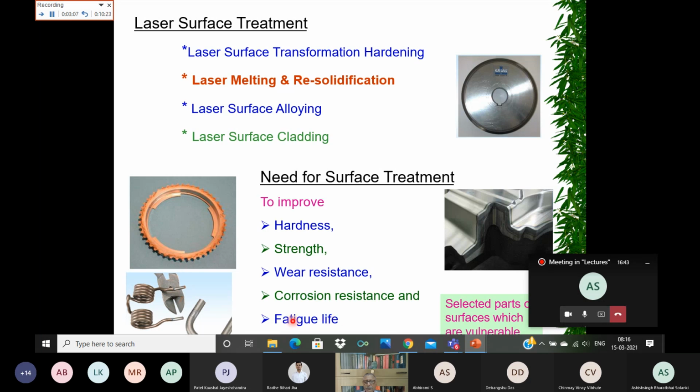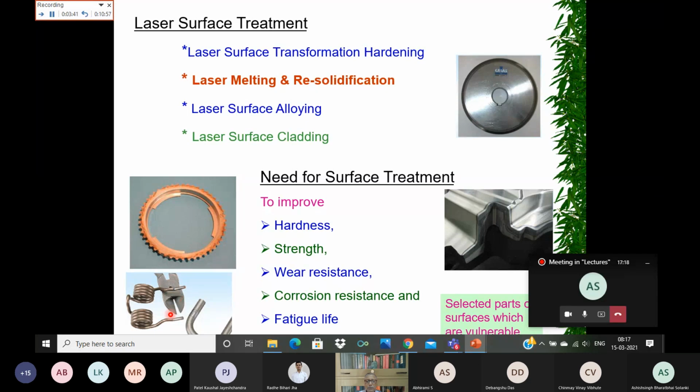Further, the fatigue life: whenever any material is undergoing cyclic mechanical load, like a scissor or cutter used for cutting at a certain frequency, fatigue stress may develop, and because of that it may fail.